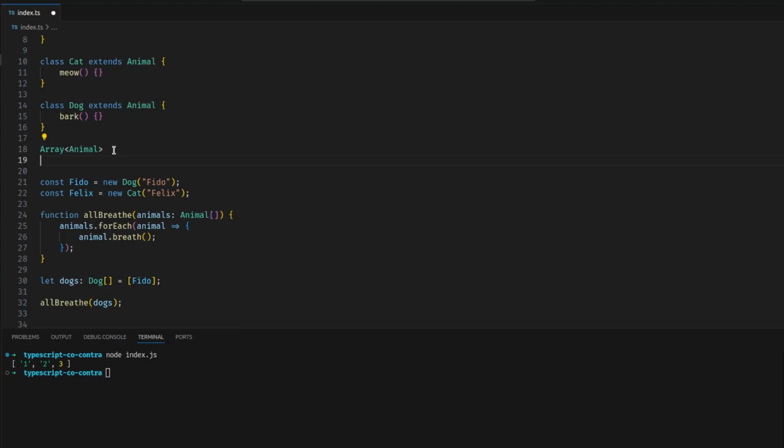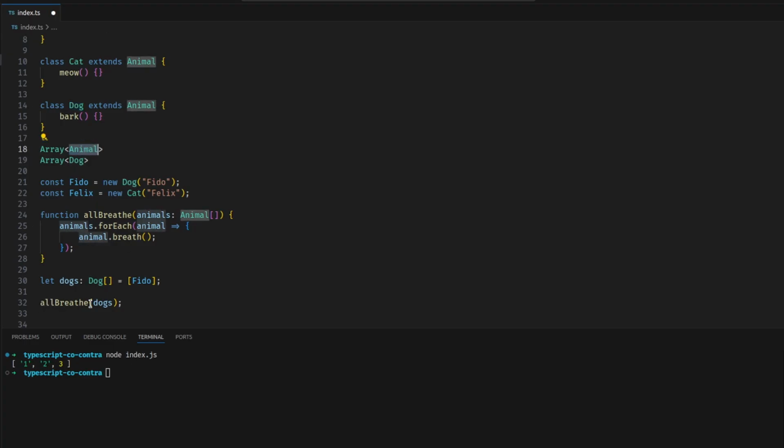What's the relationship like between arrays that use types which have a relationship with each other? Dog's a subtype of animal. So is array of dog a subtype of array of animal? Well, what establishes this relationship is covariance and contravariance. If we're doing covariance, then what we're saying is anywhere that I need an array of animals, I can give an array of dogs. Or what we're saying is that the specific type, the subtype, can be accepted when the more general type is expected.